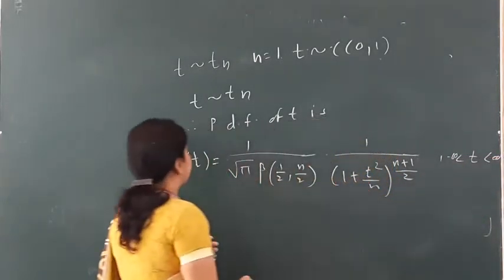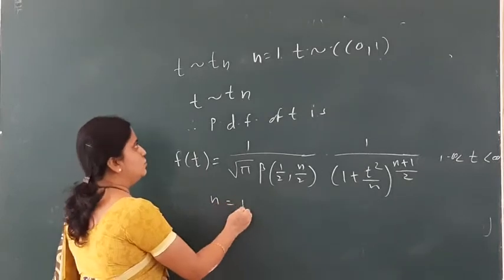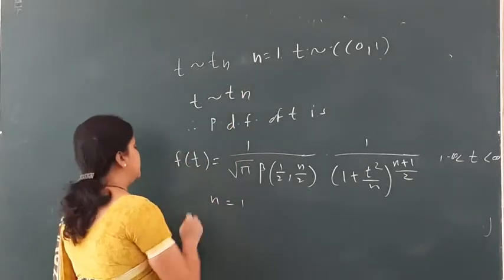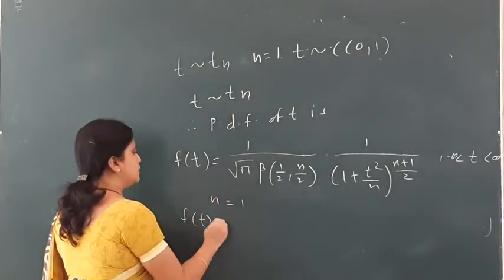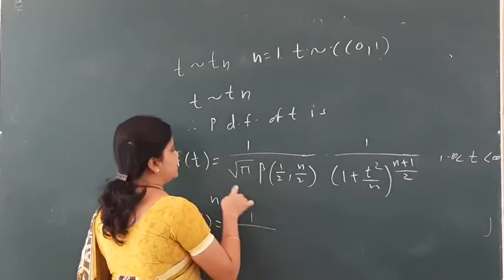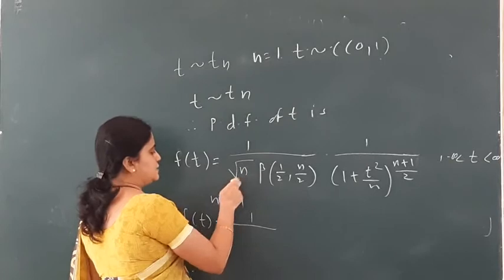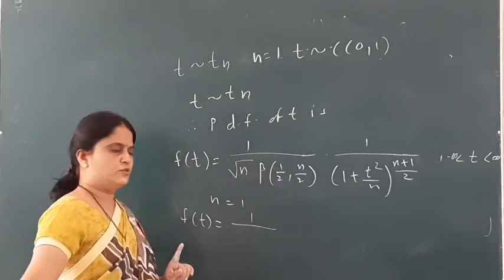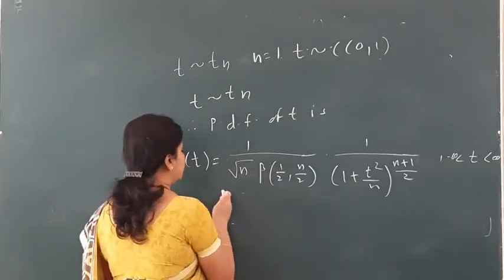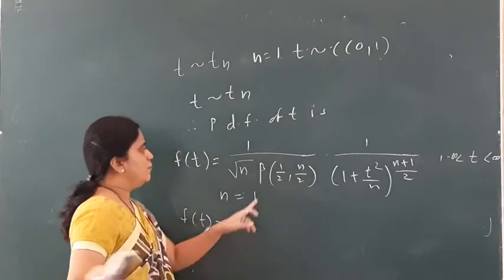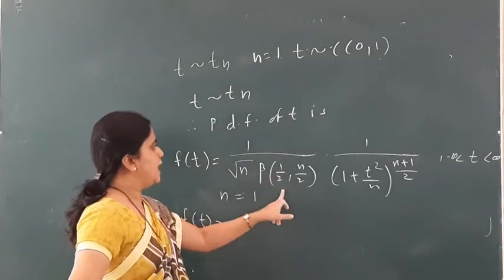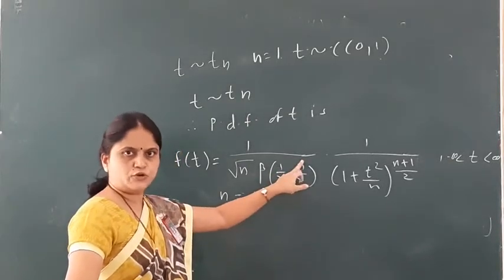Fine. So I can simply put over here n equal to 1, as I told in the statement. So ft is now equal to 1 divided by root 1, that means it is 1. Then I can write this as beta half comma half, since I put the value of n as 1.